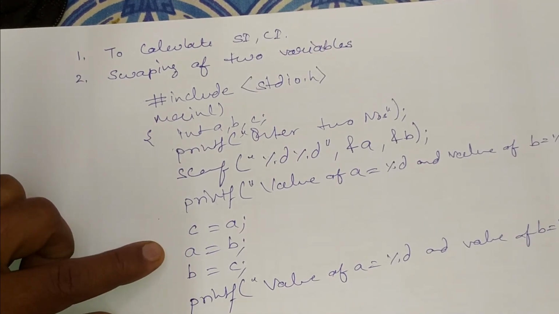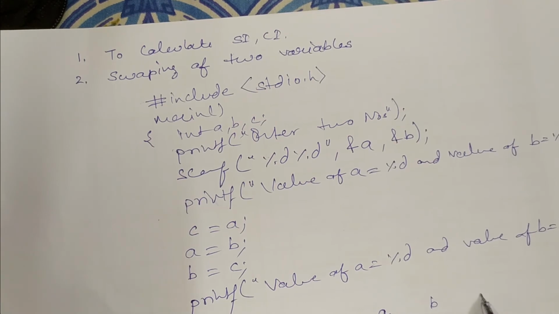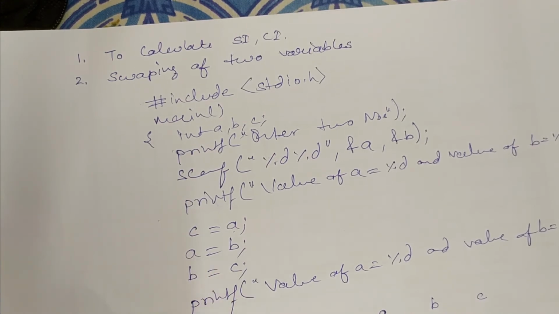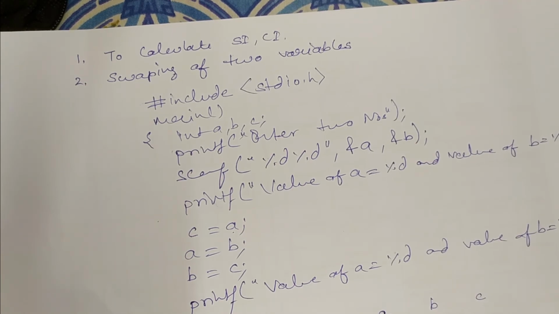What happened here in this logic? Suppose the value of A is 5 and the value of B is 3. We have taken a temporary variable C. We have stored the value of A into C, so the value goes here, it becomes 5. A is equals to B means the value of B will be stored here and it becomes 3. B is equals to C means this value will be stored here and it becomes 5. So the last values of A and B are 3 and 5. In this way these two values are swapped.